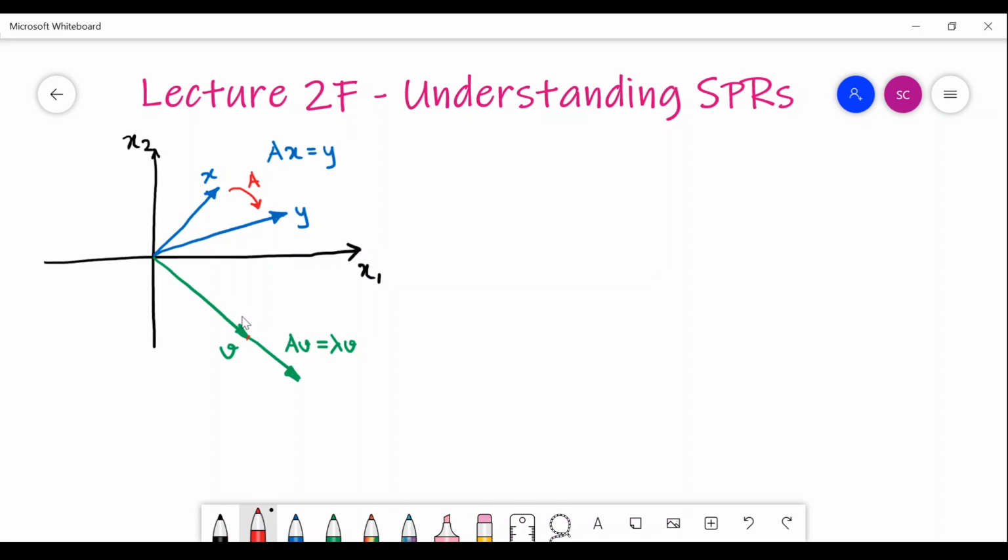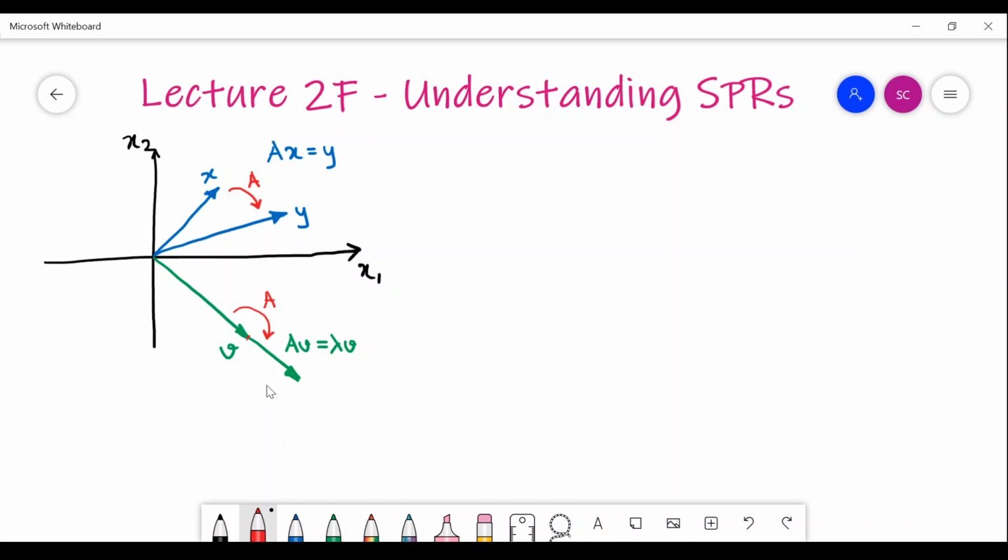However, we will find that for this particular special vector, the new vector is in the same line as the old vector. It is along the same direction as the vector v. The new vector Av is in the same line, or in the same space as the space spanned by v.